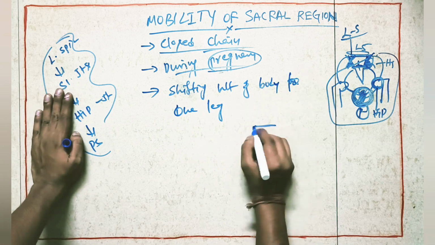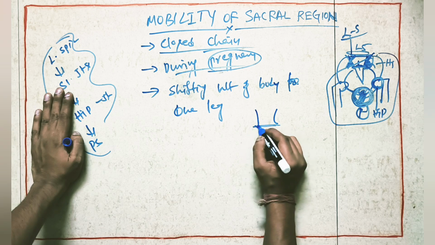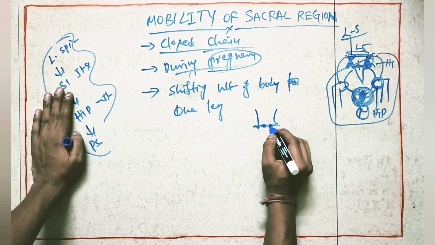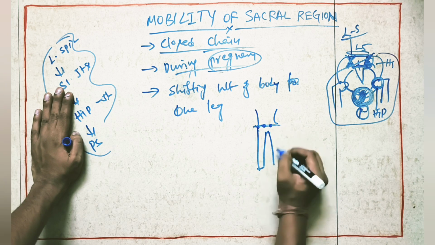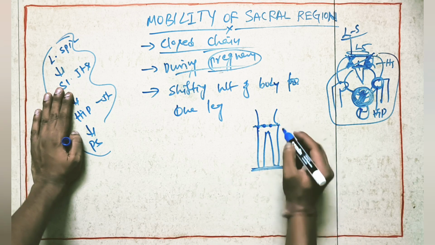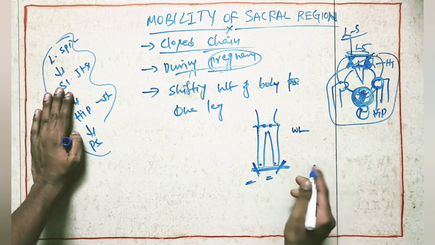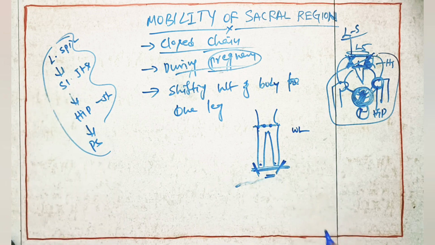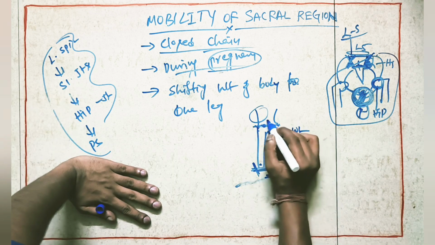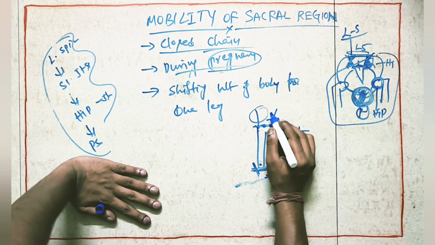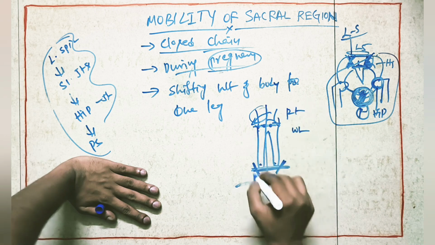what does it mean? Suppose one person is here, this is the lumbar spine, and here is the SI joint. He is standing here in bilateral stance. These two limbs are in contact with the ground, so the weight on this limb equals the weight on this limb. The weight on both limbs is equal. Sometimes he may shift full body weight to one side, sometimes to the other side, right and left.